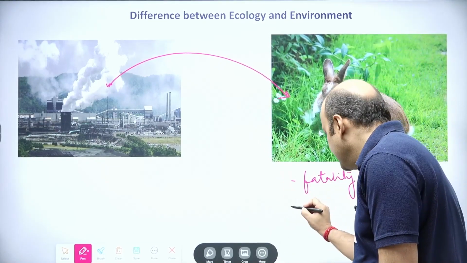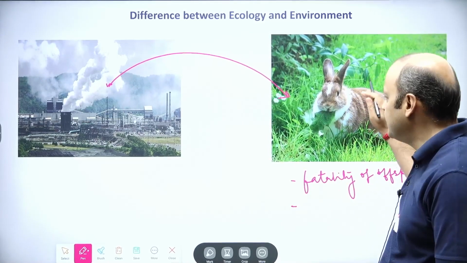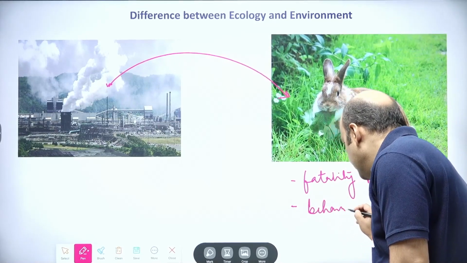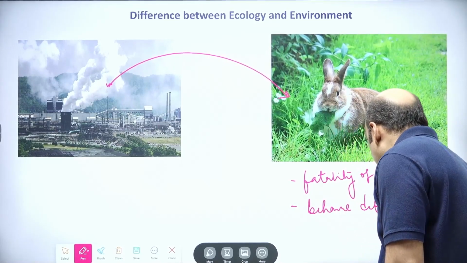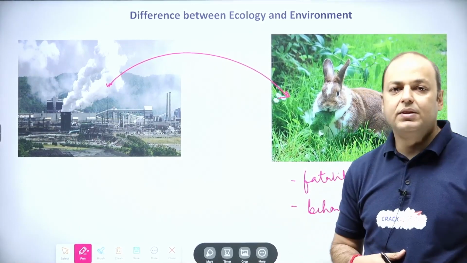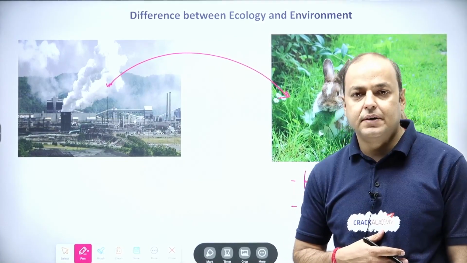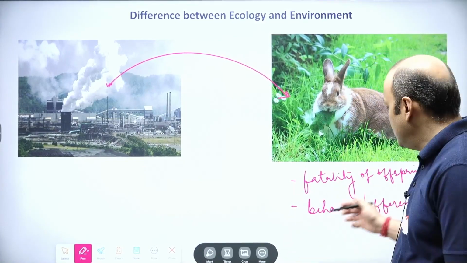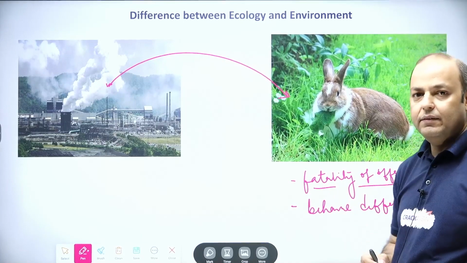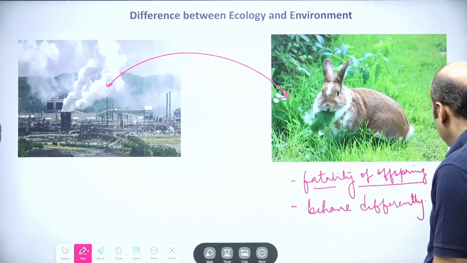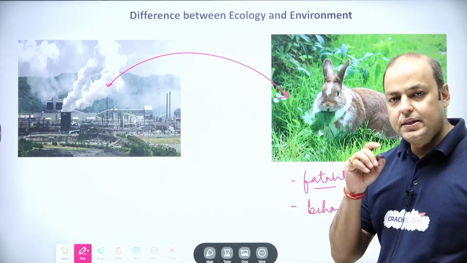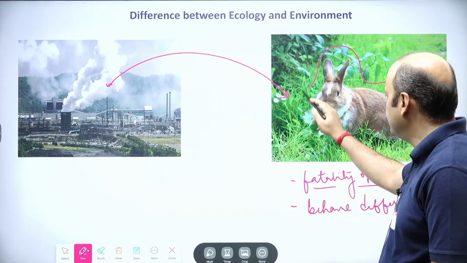Second, the elderly individuals of this particular species will behave differently, in the sense they may not be able to complete their entire lifetime, even if they manage to survive the predator. So if the fertility of the offspring decreases, eventually the population will start to decrease. If the population decreases, there will be a time this organism will become extinct.